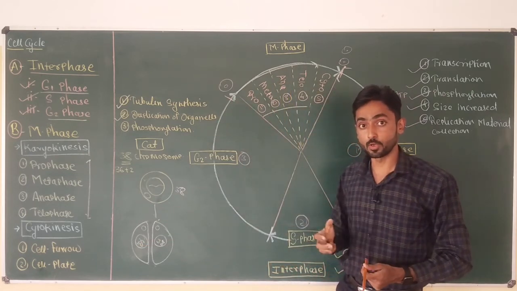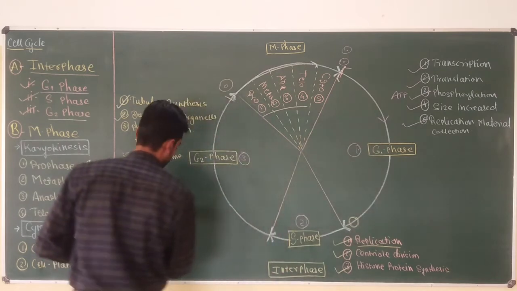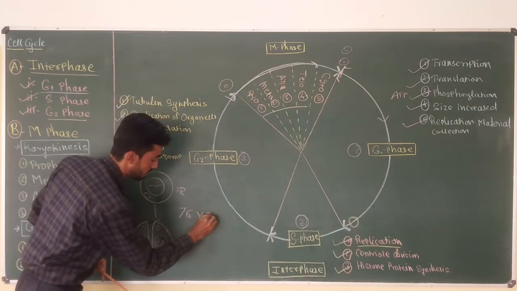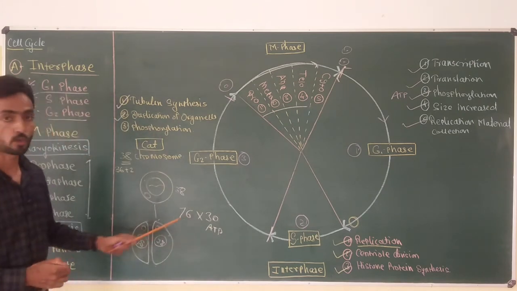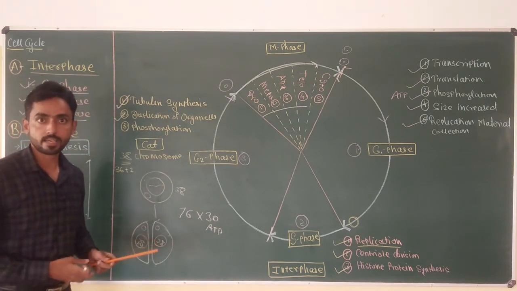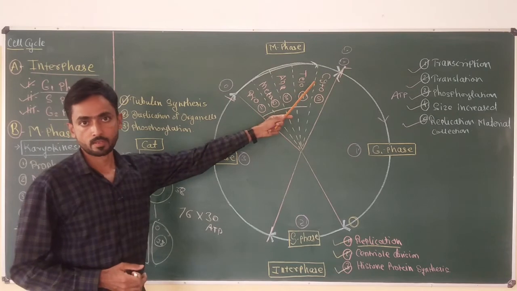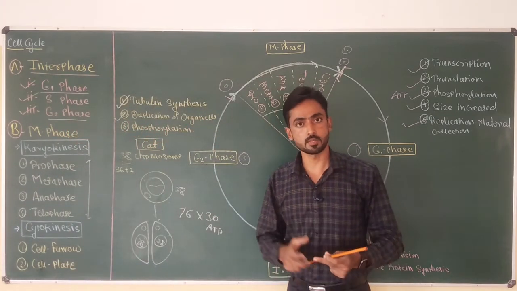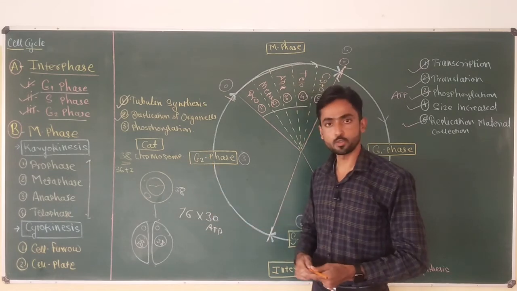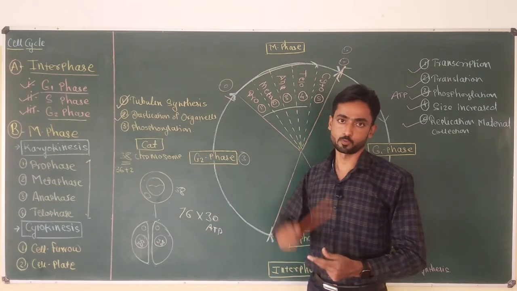That means the cell will require 76 times 30 molecules of ATP. So a huge amount of ATP is required in the M phase, and the cell has to fulfill this, so the cell produces a large amount of energy during the G2 phase by the process of phosphorylation.